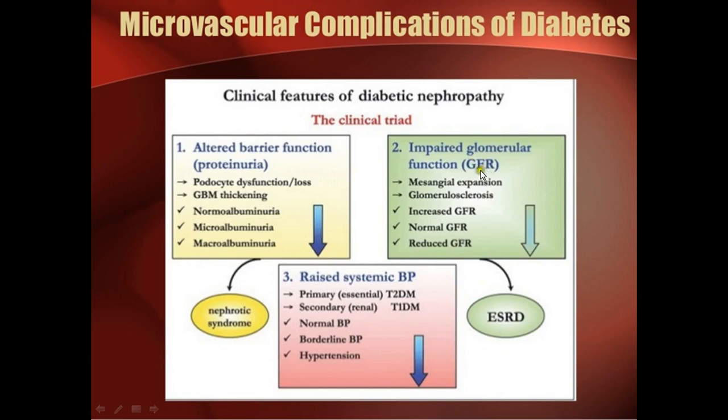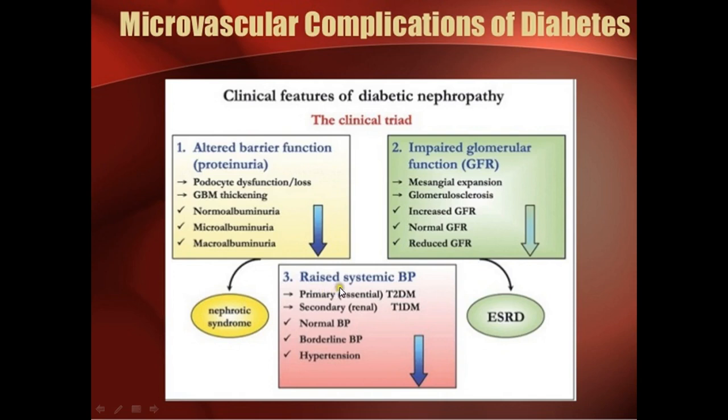There is impaired GFR, the glomerular filtration function is impaired, which occurs because of the mesangial expansion and glomerular sclerosis. This initially leads to increased GFR, then there is a stage in which GFR becomes normal, and then it falls. When it starts falling, then it is end-stage renal disease.